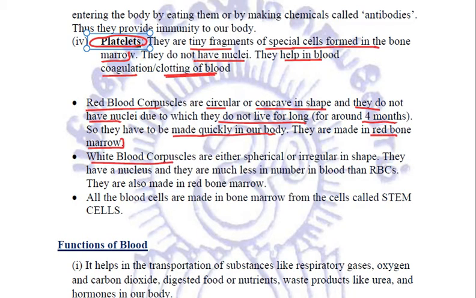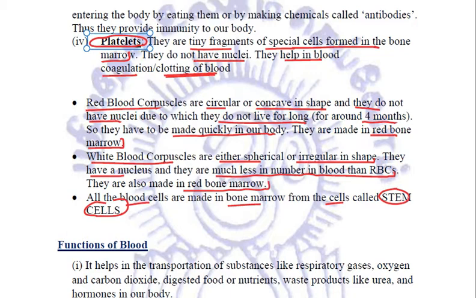The white blood corpuscles are either spherical or irregular in shape. They have a nucleus, and they are much less in number in blood as compared to the RBCs. They are also made in red bone marrow. All the blood cells are made in bone marrow from cells called stem cells, right? So these are all the components of blood.